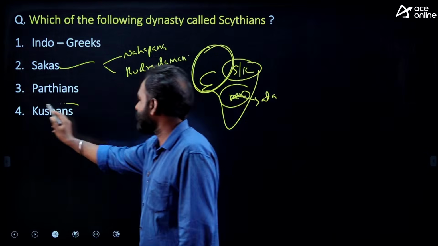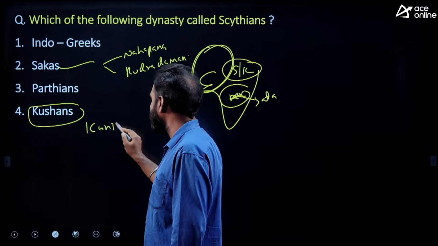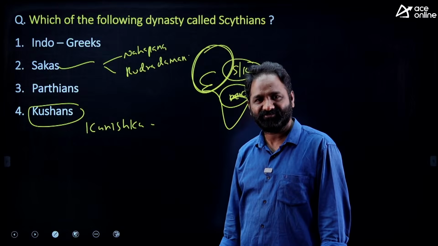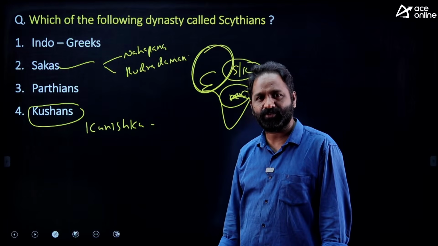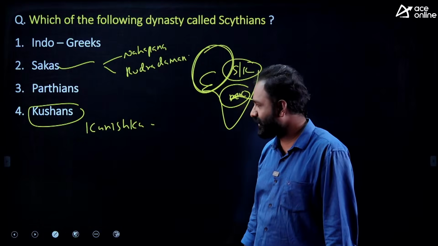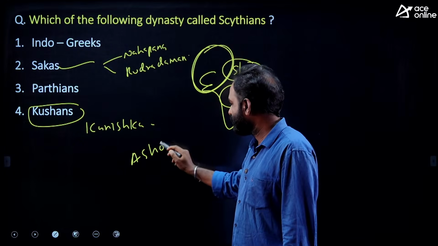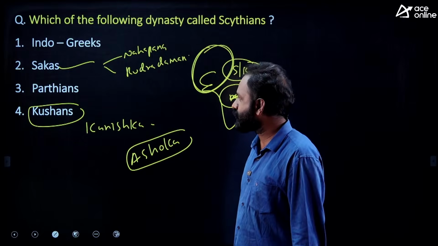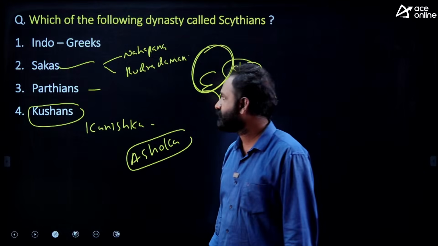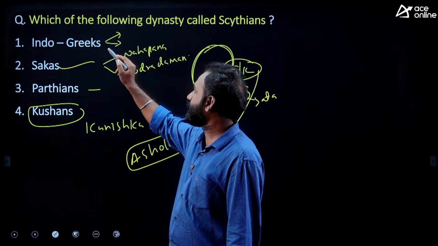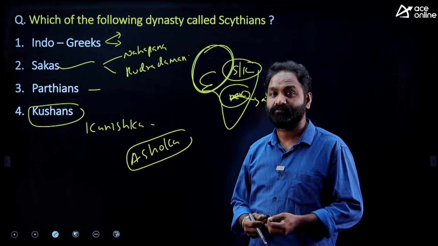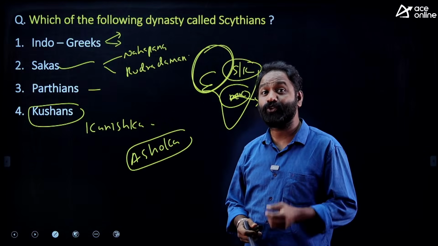Okay. Kushans: when you talk about the Kushans, who is the first important person? Kanishka. Kanishka is also known as Kanishka. The Parthians had an important person, Gondophares. And among the Indo-Greeks, an important person is Demetrius, and the most important person is Menander, the Indo-Greek Menander.